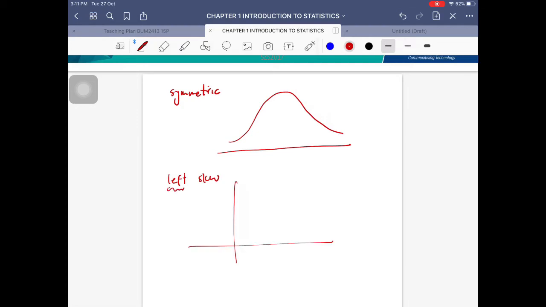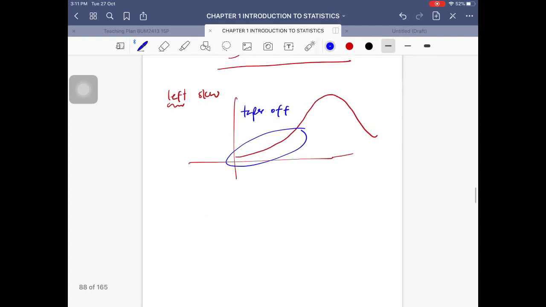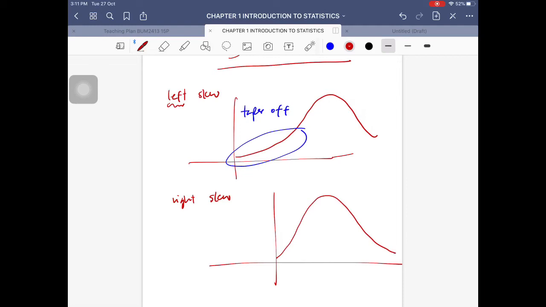And then you have the case of left skew. Okay, so this is going to be the case of left skew. What happens is that towards the left, it's going to taper off. So that's how the graph looks, and this is called tapering off. This is the term that we use. It becomes gradually smaller towards the left. And then we also have the other term, which is called right or positive skew.